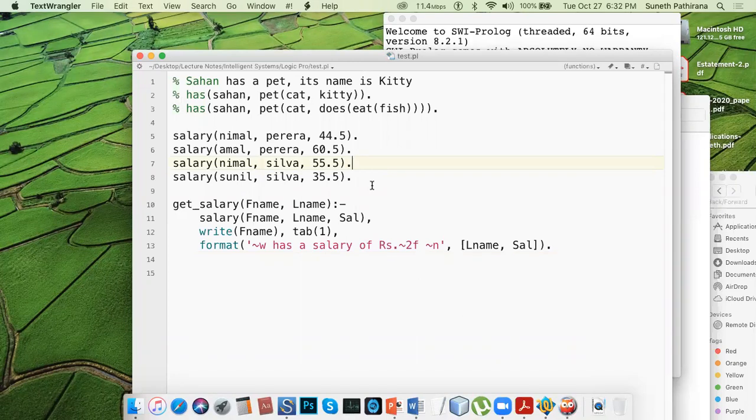Salary, Nimal Pereira. That means the first name of the person is Nimal, the second name of the person is Pereira, and his salary is 44,500. That means 44.5K, just for the convention.